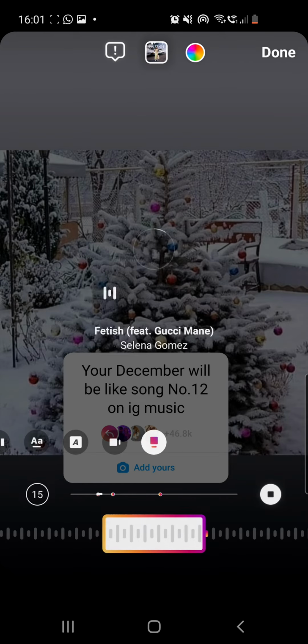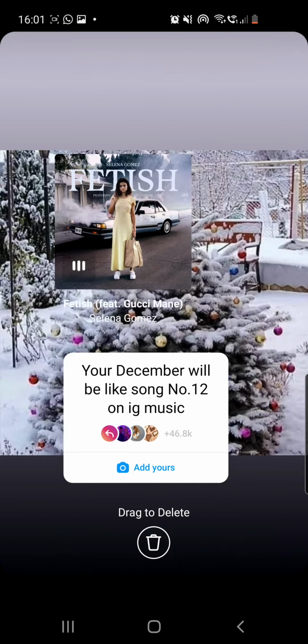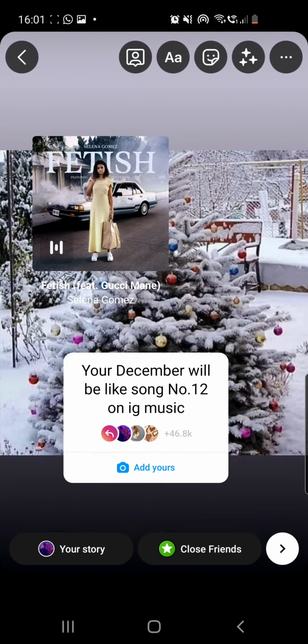So I will go with this one, and from here you have to click on the done icon from the right top corner and place your song where you want. And once you're happy with your story, you just have to share it with your friends.